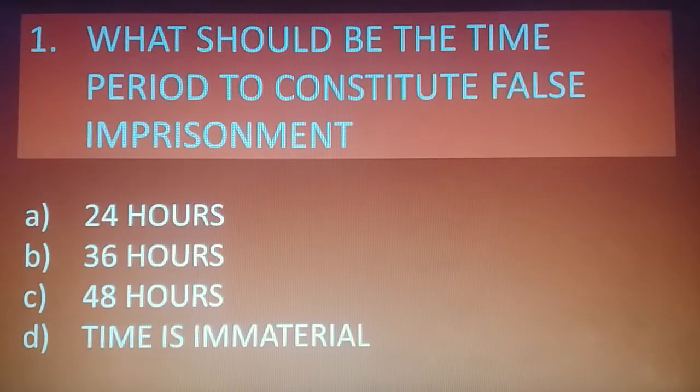So the tort of false imprisonment arises whatever may be the time period, that is the period of confinement. It could be for 15 minutes, it could be 4 hours, it could be a single day, it could be anything. The only thing that matters is the ingredients of false imprisonment should be fulfilled. So the correct option is D, that is time is totally immaterial.